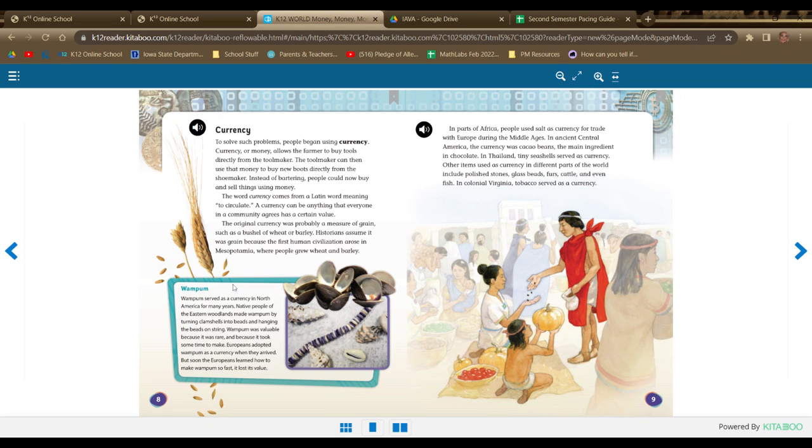Wampum. Wampum served as currency in North America for many years. Native people of the eastern woodlands made wampum by turning clamshells into beads and hanging the beads on string. Wampum was valuable because it was rare and because it took some time to make. Europeans adopted wampum as currency when they arrived, but soon the Europeans learned how to make wampum so fast it lost its value.